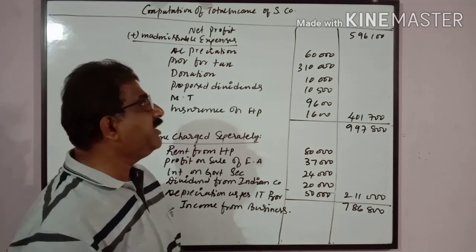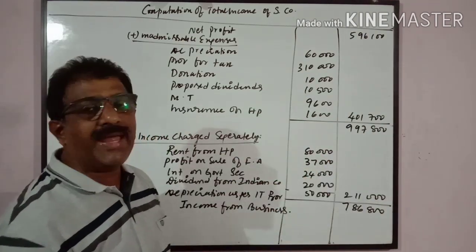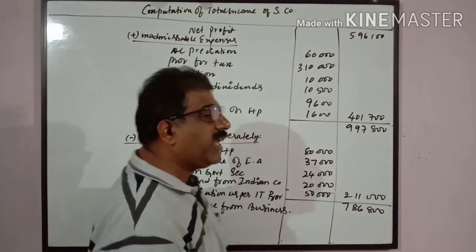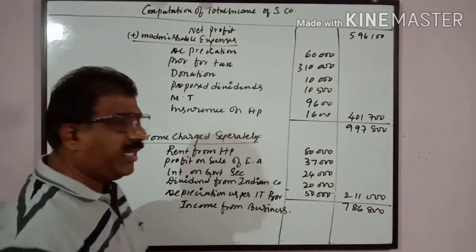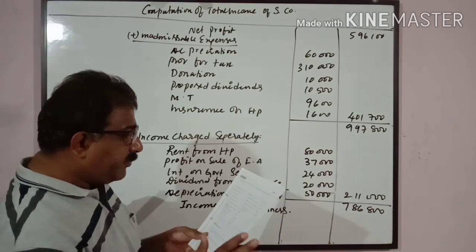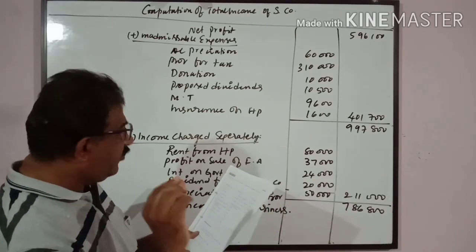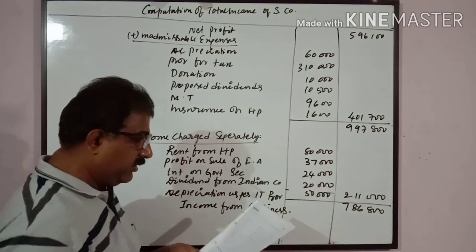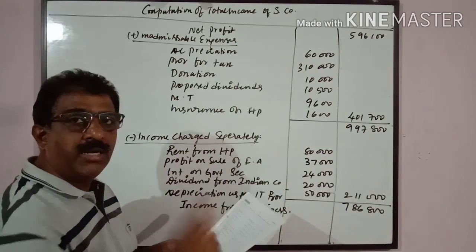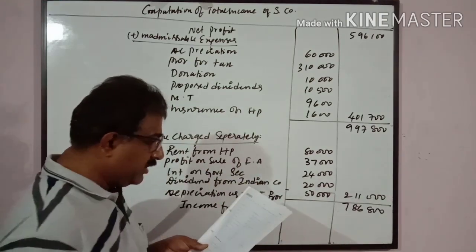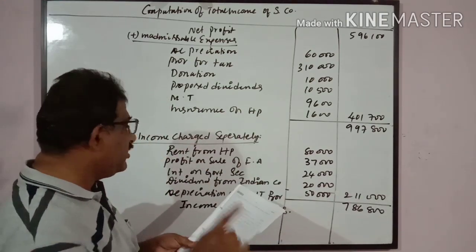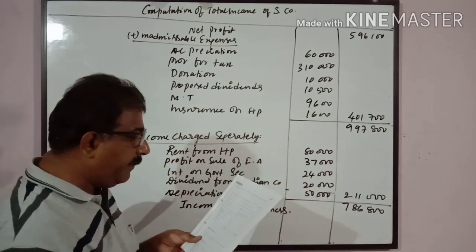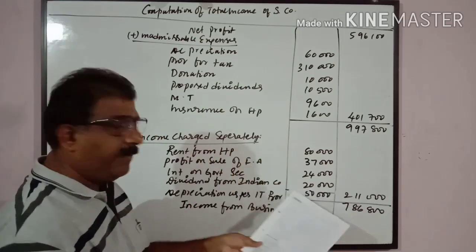4,01,700 is the total expenditure. Totally it comes to 9,97,800, that is 5,96,100 plus 4,01,700. When you come to the income side, gross profit is business income. Rent received from house property is not to be assessed here, so minus. Profit on sale of fixed asset not to be assessed here, minus. Interest on government securities not to be assessed here, minus. Dividend received from an Indian company not to be assessed here, minus.